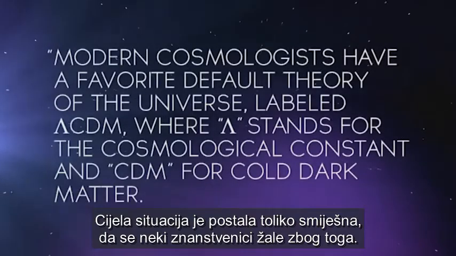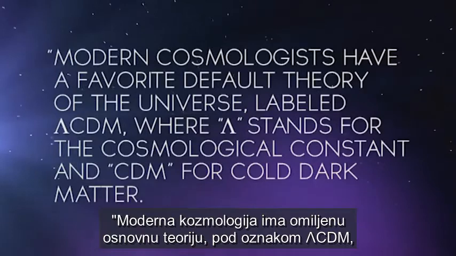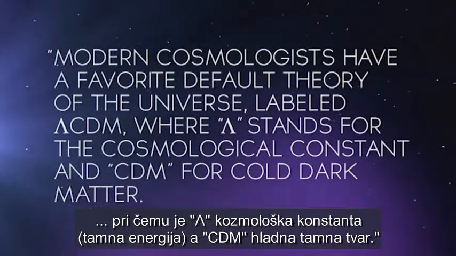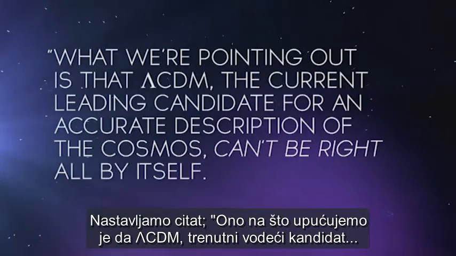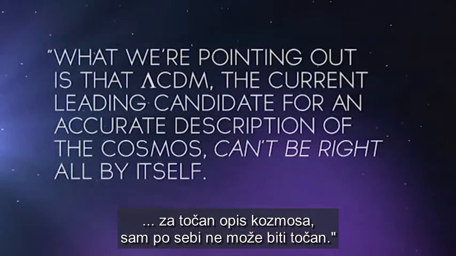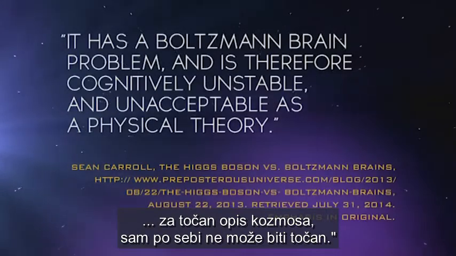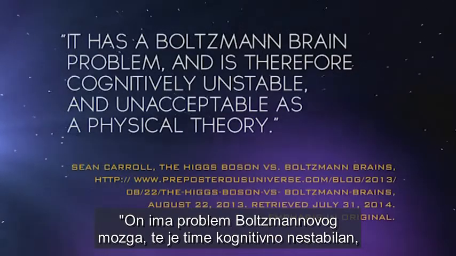As one wrote, modern cosmologists have a favorite default theory of the universe, labeled lambda CDM, where lambda stands for the cosmological constant, which refers to dark energy, and CDM for cold dark matter. In other words, lambda CDM is just a complicated nickname for today's version of the Big Bang model. Now back to the quote. What we're pointing out is that lambda CDM, the current leading candidate for an accurate description of the cosmos, can't be right all by itself. It has a Boltzmann brain problem and is therefore cognitively unstable and unacceptable as a physical theory.